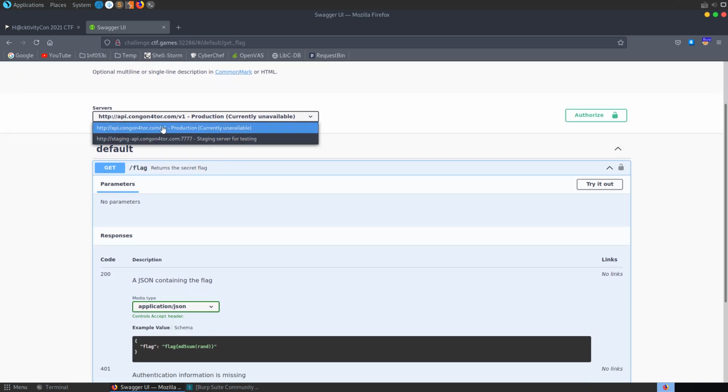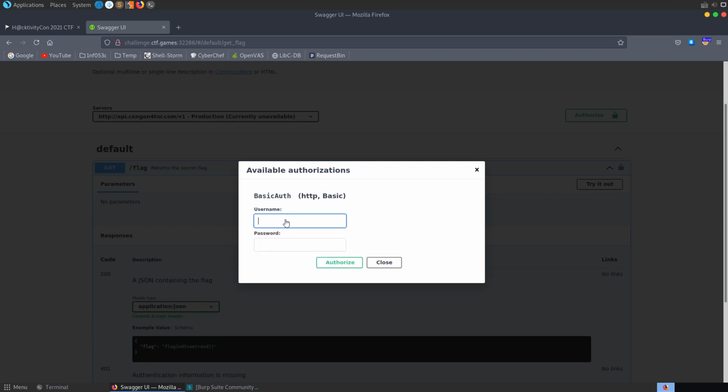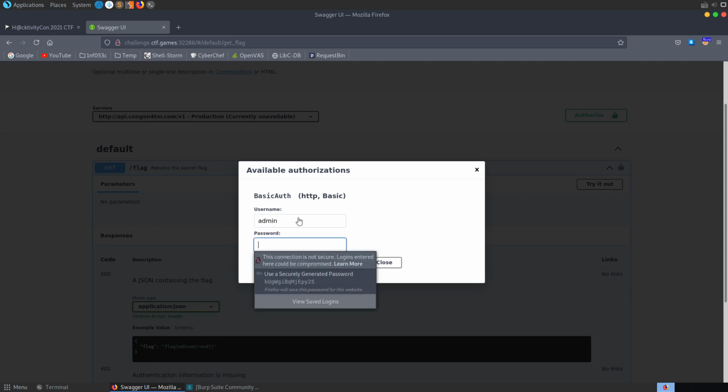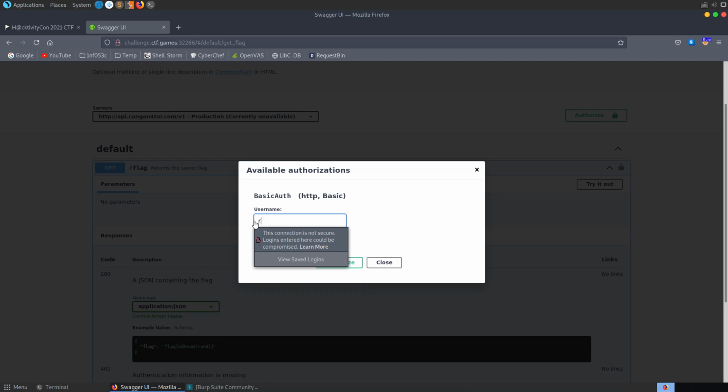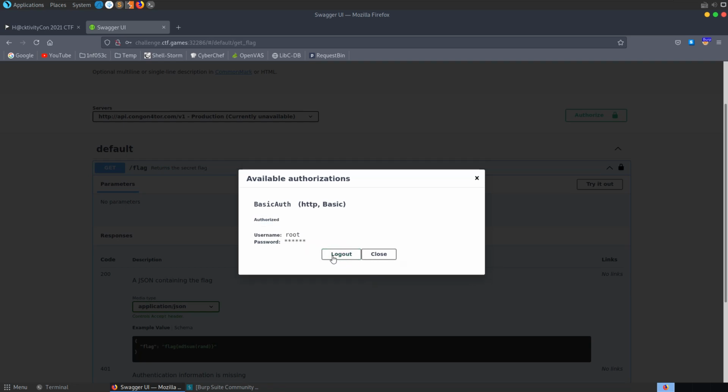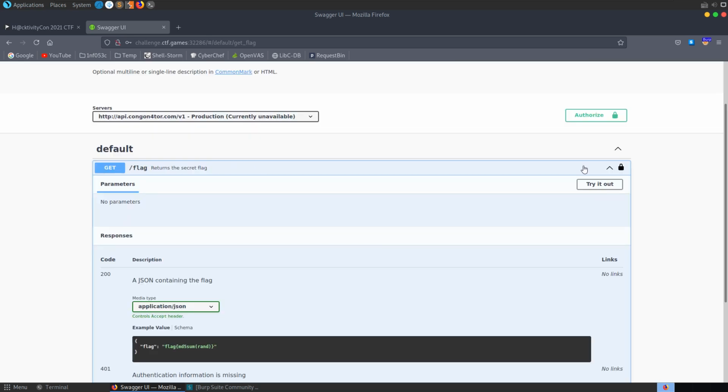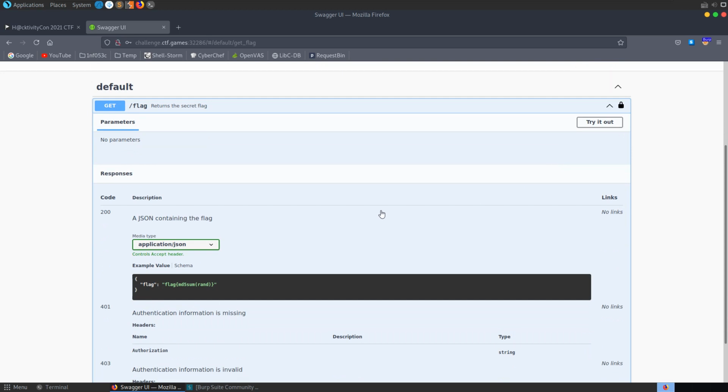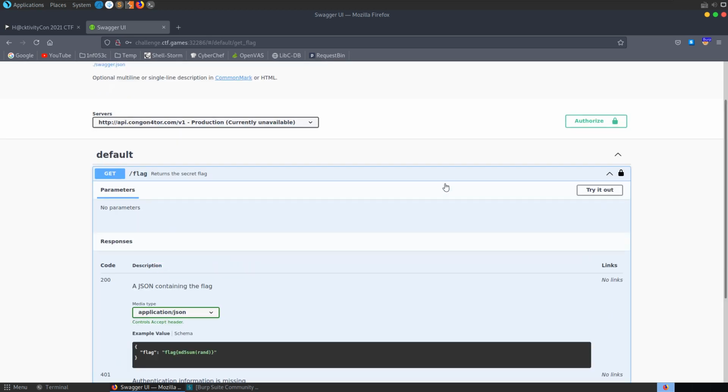We have a production server here. It says currently unavailable, and we have a staging server for testing. So this currently unavailable has a basic auth, which I just tried to put admin into. I don't know whether that's even required. Let me just try root and toor to see whether it's any different. Authorize. Okay, so it's given us this basic auth. I'm just trying a different username and password because I'm not sure whether, whenever I solved this, the admin had any impact at all. And that's authorized, so we have this now.